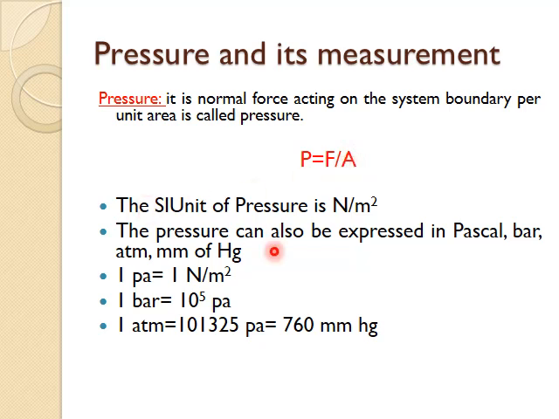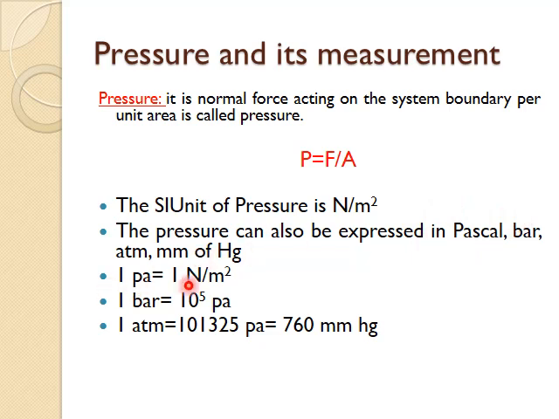The SI unit of pressure is Newton per meter square. You can get the unit here. Force can be measured in Newton and area in meter square, and hence the unit for pressure will be Newton per meter square. The pressure can also be expressed in Pascal, bar, atmospheric pressure, and mm of Hg. So we can express the pressure in all these units also.